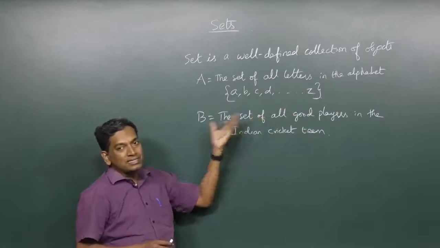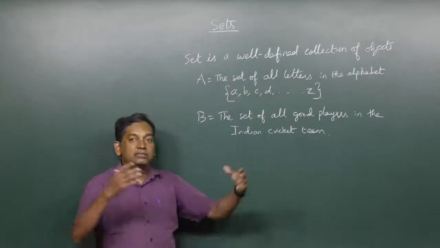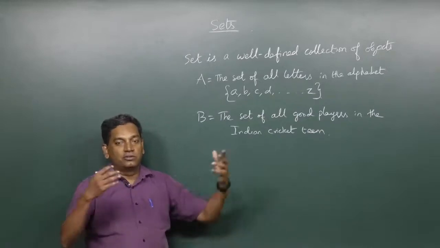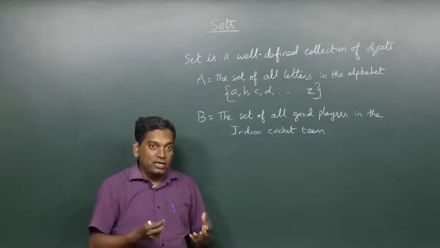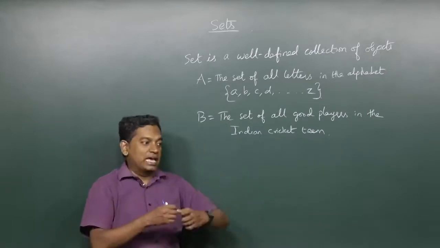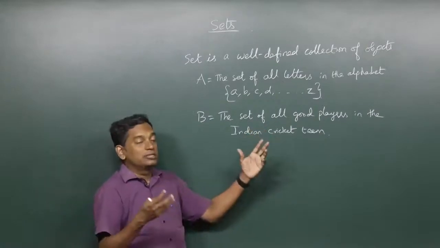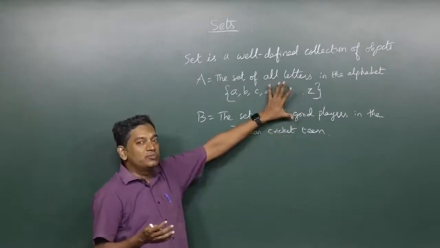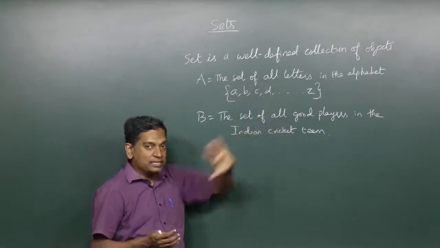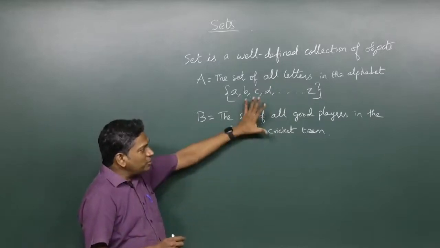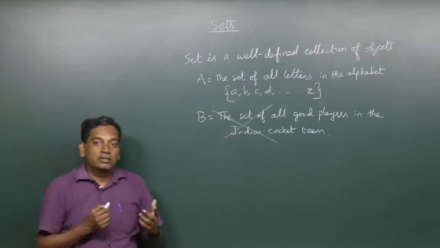Not just this example, if I say something like nice, some tasty food, again can change from person to person. Nice color, or nice clothes could change from person to person. So, those are all things that will not come under our definition of sets. But that is not the only thing. So, this is something that we will not be considering under sets.